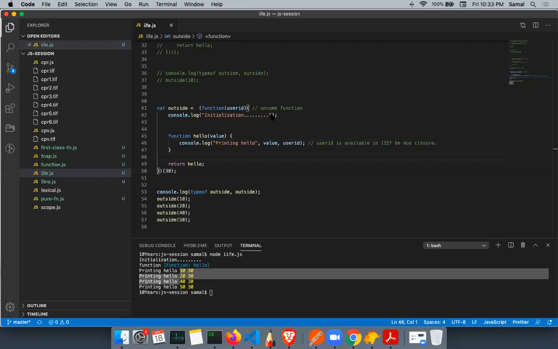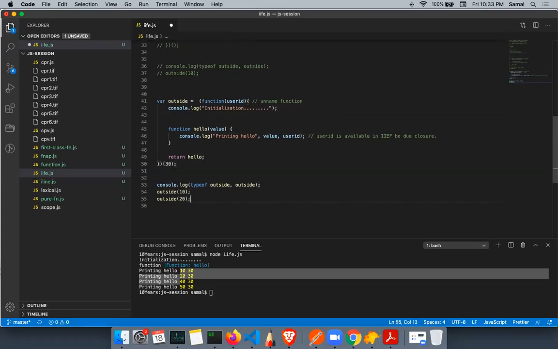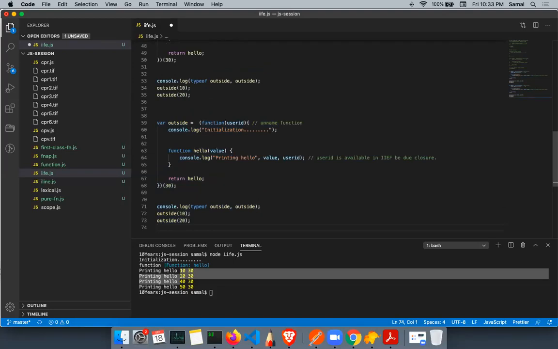Sir, what if we increment user ID on line 46? Okay, let me just copy and paste that. So right now, using user ID, I will create a counter. What is a counter? It keeps count of how many times we call the function, basically keeps on incrementing the value based on the number of times it is called. That is basically a counter.